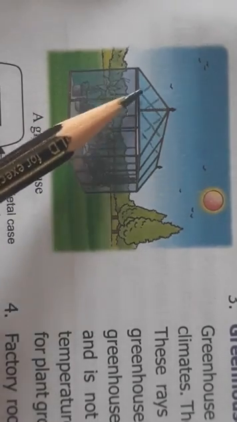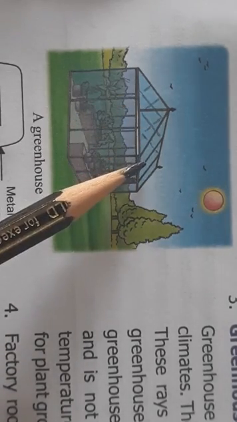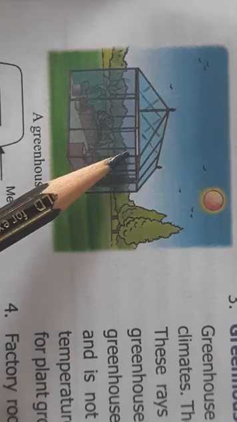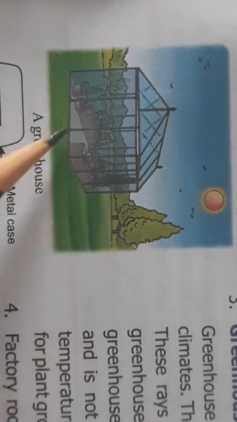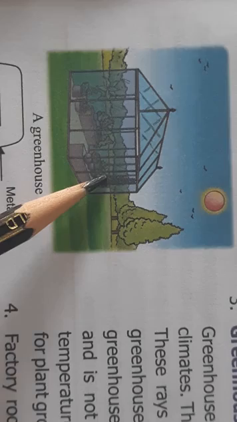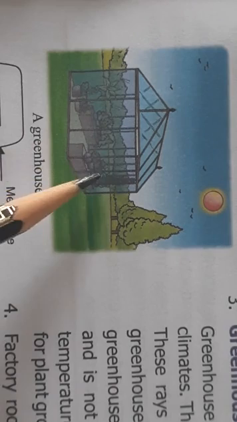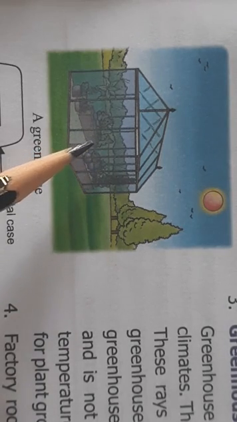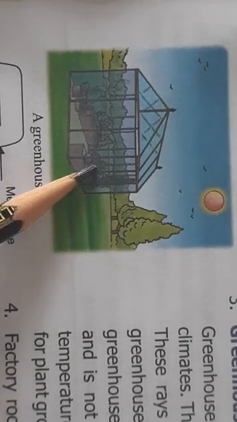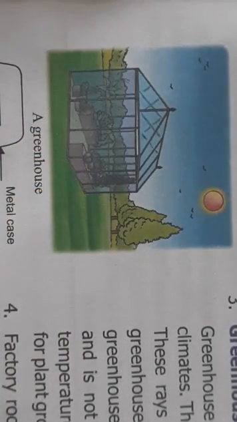How by conduction? See, you can see metallic rods are here to fix the glass. So the metallic rod is also there, and this heat is getting transferred by conduction, and the air inside will also get heated up through convection. And this hot air is not allowed to escape out. So what will happen? The temperature inside the greenhouse rises to such a value that it will be very suitable for the plant. So this is how the plants are grown inside the greenhouse.